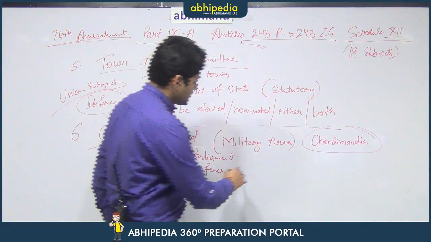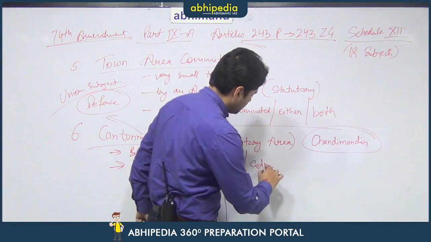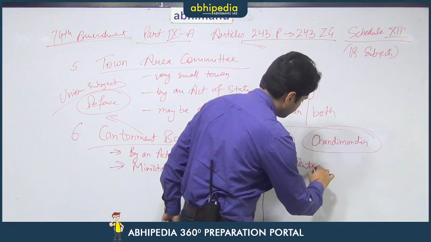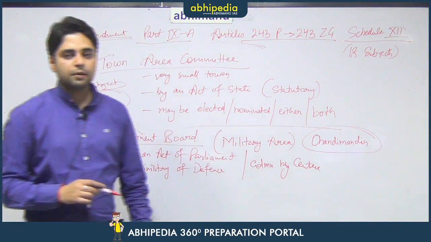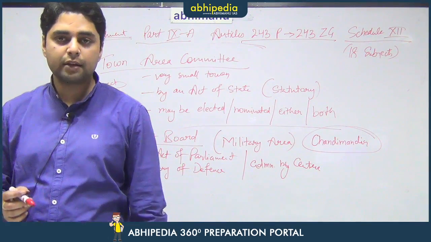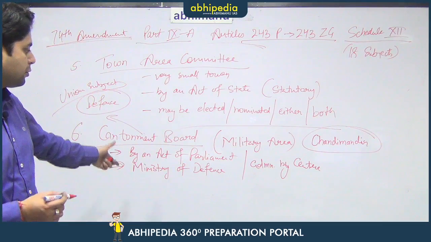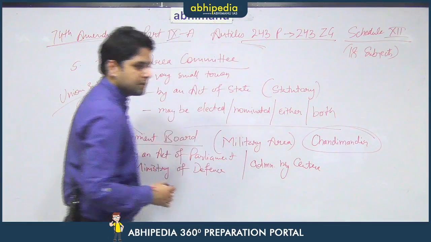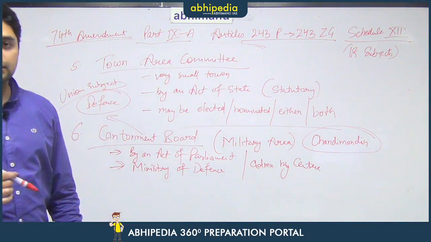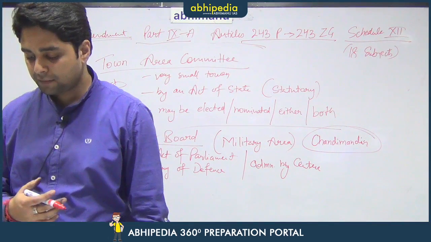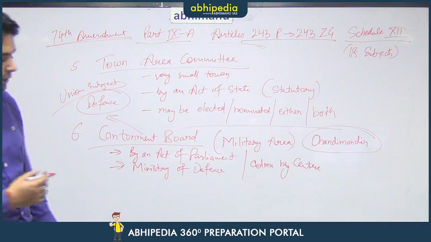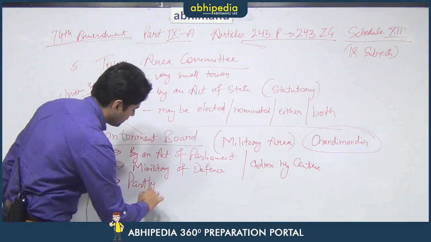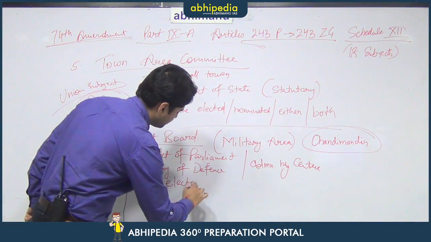Also, it is administered by the centre and not by the state government. In all other urban local bodies, the administration is in the hands of the state, but in the cantonment board, the administration is in the hands of the central government, since it is concerned with the subject of defense. As far as the composition of this body is concerned, it is partly elected and partly nominated.